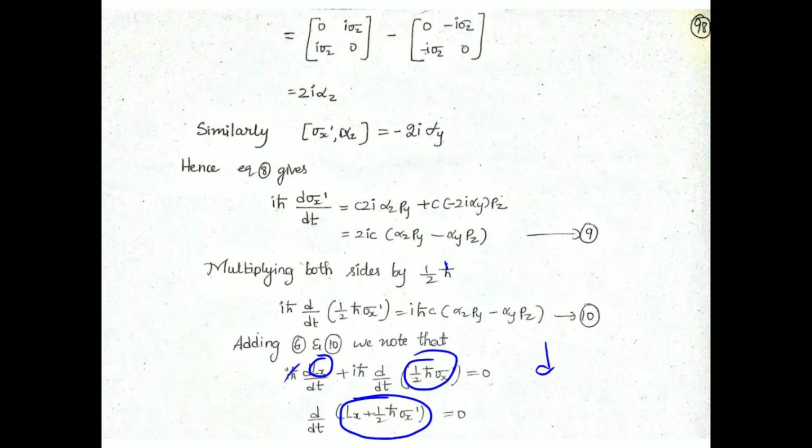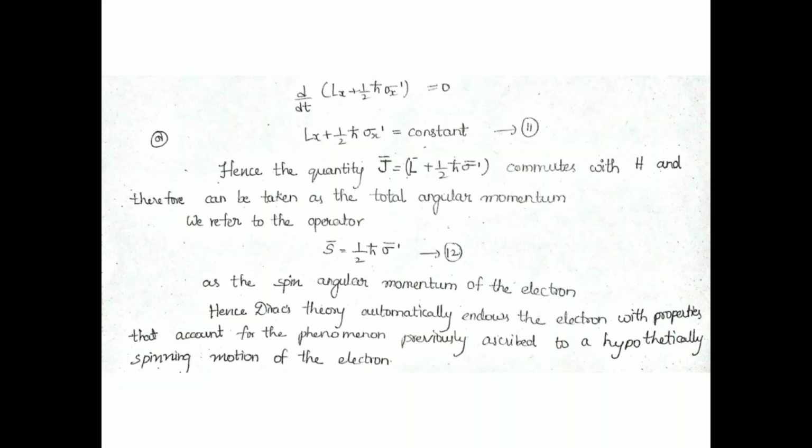So instead of getting dlx by dt equals 0, we are getting dlx by dt not equal to 0, but dlx added with this extra term, and its differentiation made it 0. So this extra term is a constant overall.